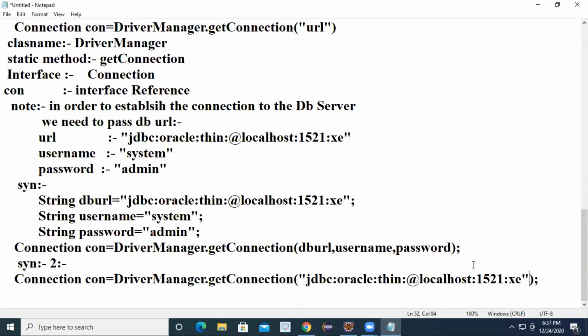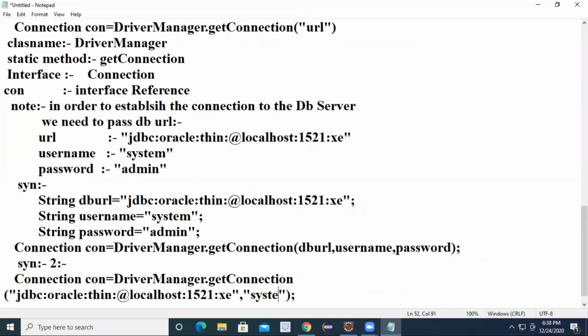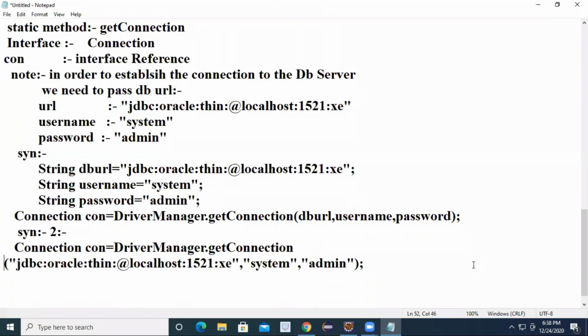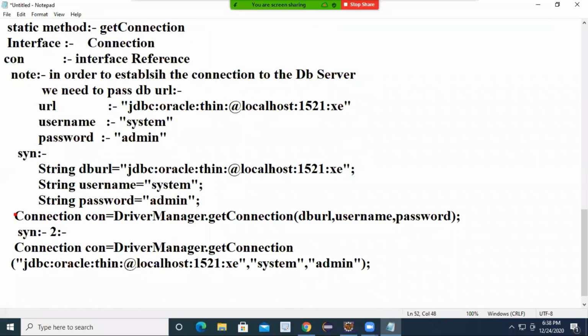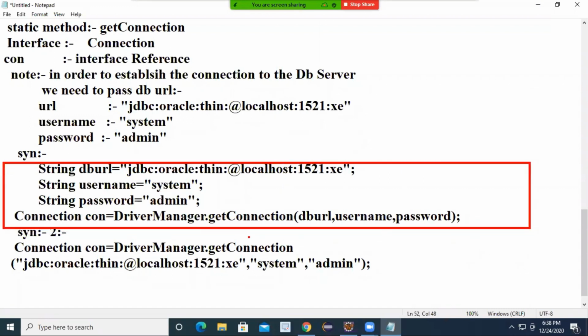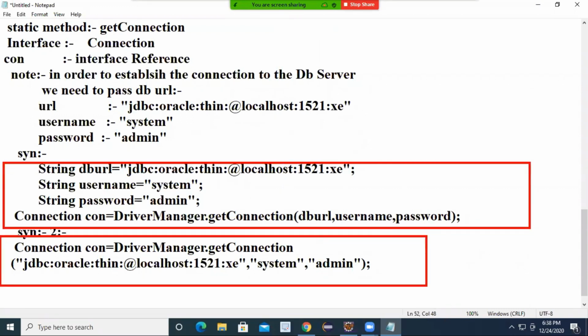This is jdbc:oracle:thin:@localhost:1521:xe, which is the location of the database, comma, username, system, comma, password, admin. No need to write both syntaxes. Either write the four lines or write a single line. It is your wish.